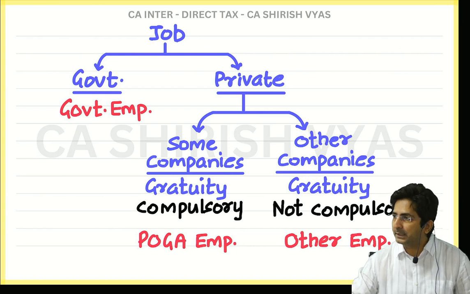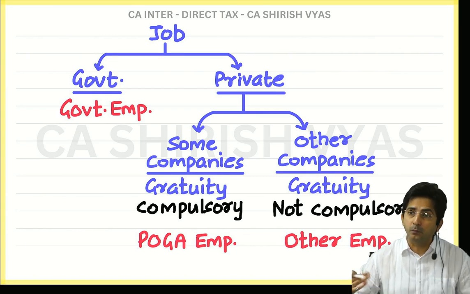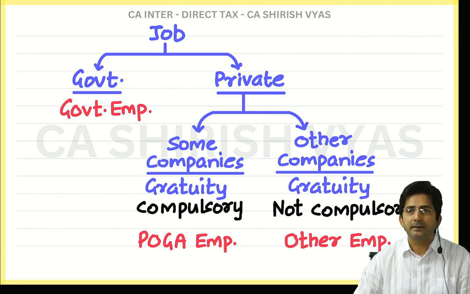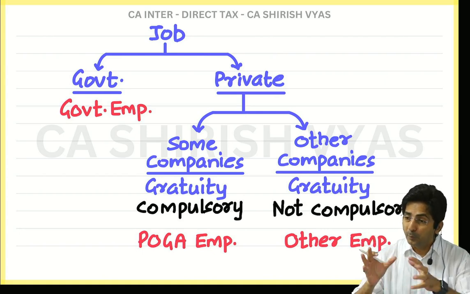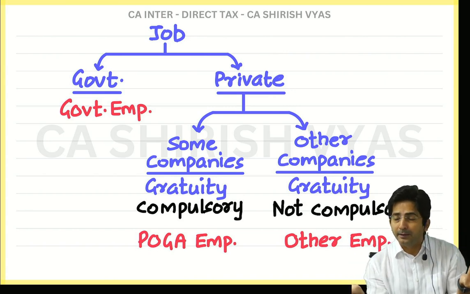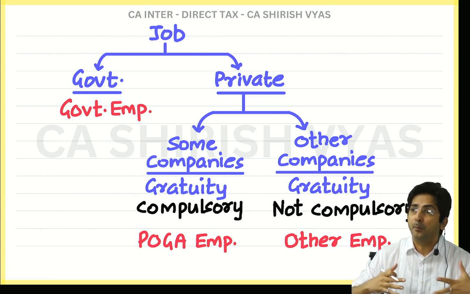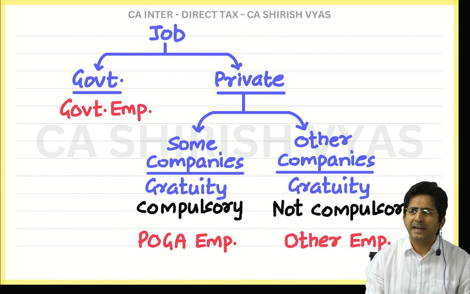You know, in the private sector, why is it always partly exempt, and in the government sector, always fully exempt? Because the boss is very wealthy, so he has so much money. Perfect, he caught the point. Every time I give you the logic, you might be thinking, oh, government employees are given special treatment only. See, the logic is, government employees will never get exorbitant amounts. They will get reasonable amounts only. So that will be exempt.